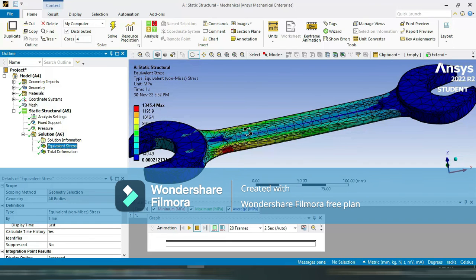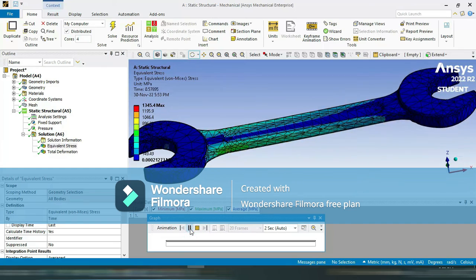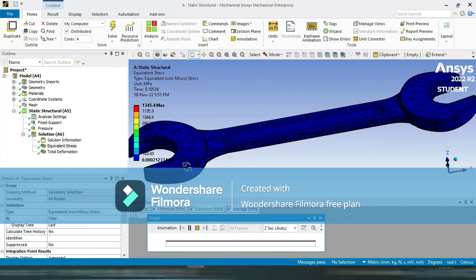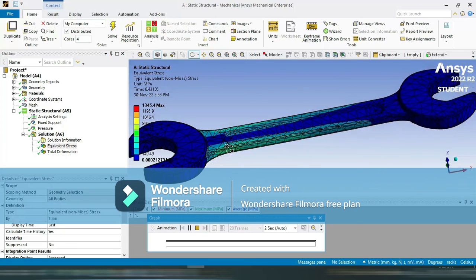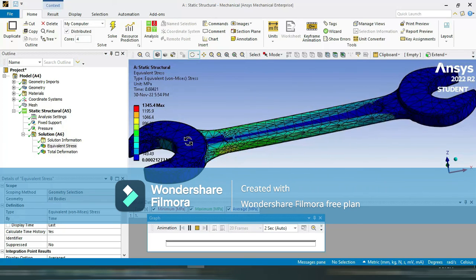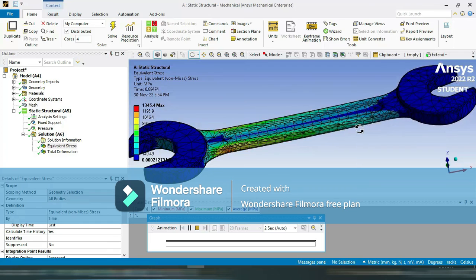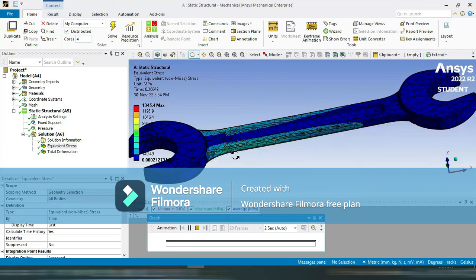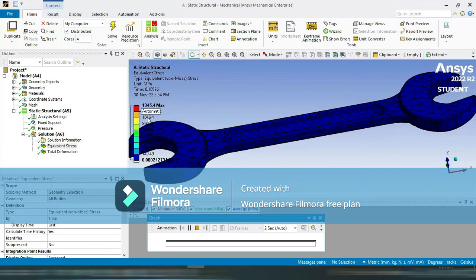Okay, if you want to see the simulation, just go here, animation, and click here. You can see the simulation here, that is stress generated in this body. So you can see here stress is maximum. Okay, and the blue portion shows the minimum stress or almost zero stress. Okay, so this is the stress and you can see the value here.